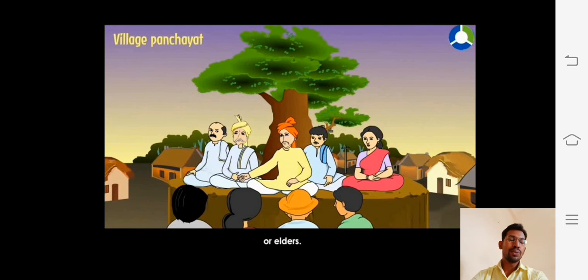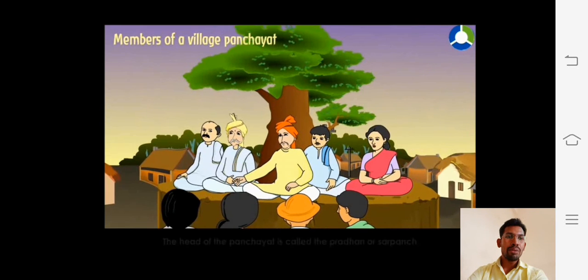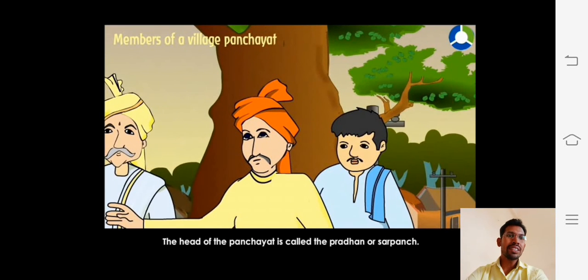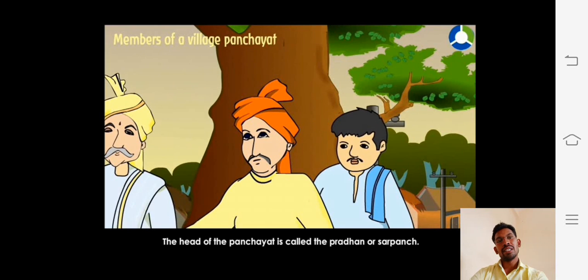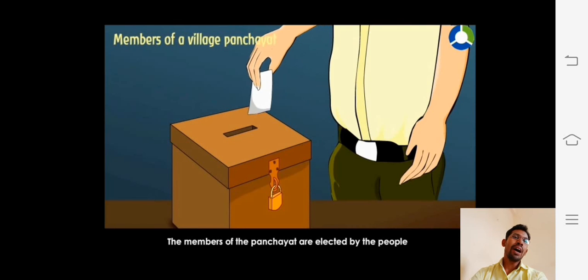Elders from the villages can express their thoughts, give their ideas, and keep their opinions. The head of the Panchayat is called the Pradhan or Sarpanch, as I told you. He decides how things will take place, and the members of the Gram Panchayat are elected by the people.